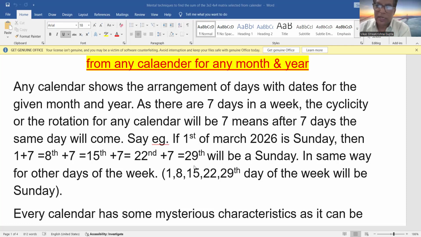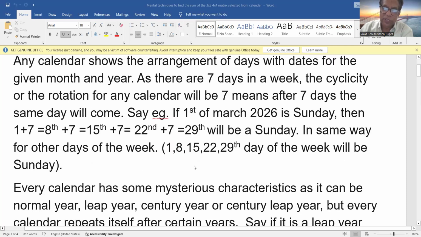So suppose the 1st of March is Sunday. It means 3rd March will be Tuesday. So 3rd March, then 10th, then 17th, then 24th, and of course after 24th, if we add 7, it is out of that month and goes to the next month. But all these days, 10th, 17th, 24th, will all be Tuesday. So this is about the cyclicity or rotation of the calendar. Every calendar month rotates on number 7.